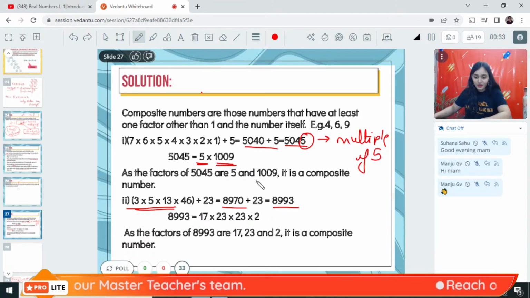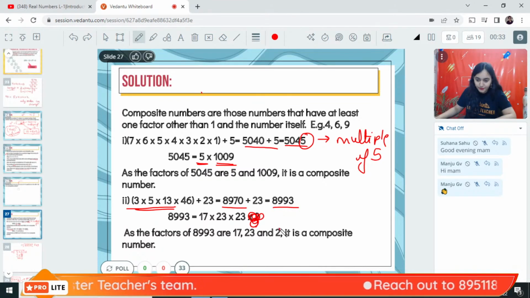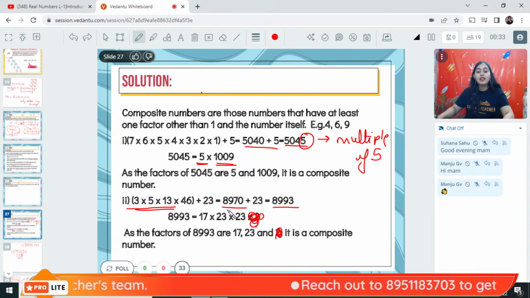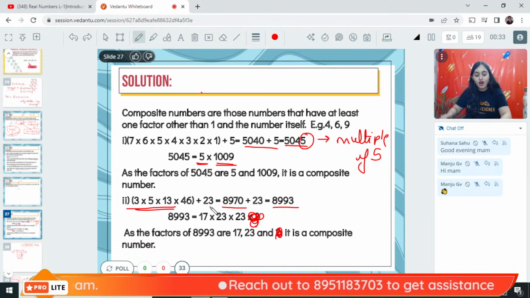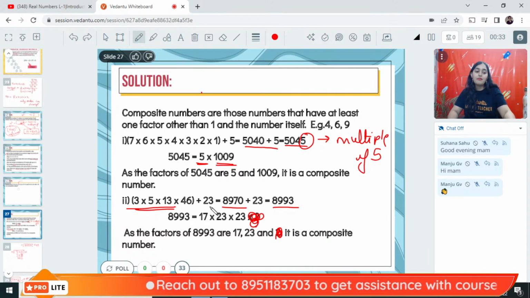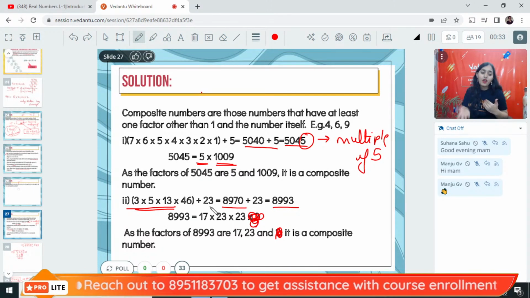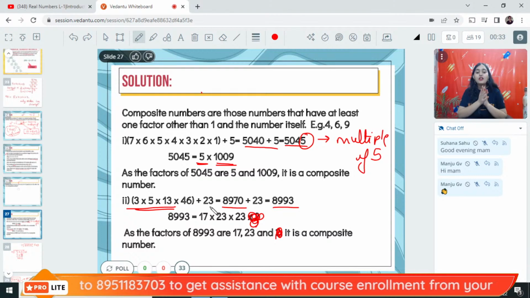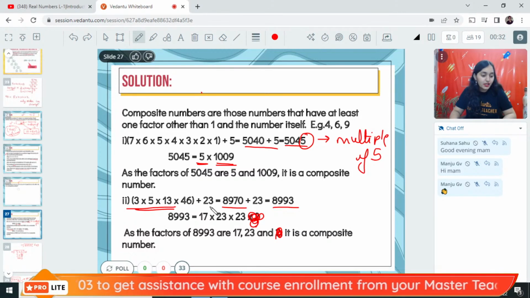By mistake 2 is written over here. Please don't write 2. Please don't write 2. 17 and 23 are the factors of this number. And since this number has two factors apart from 1 and the number itself, then obviously it is a composite number. Understood?